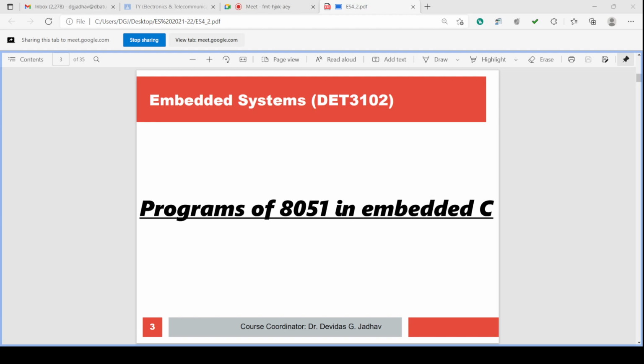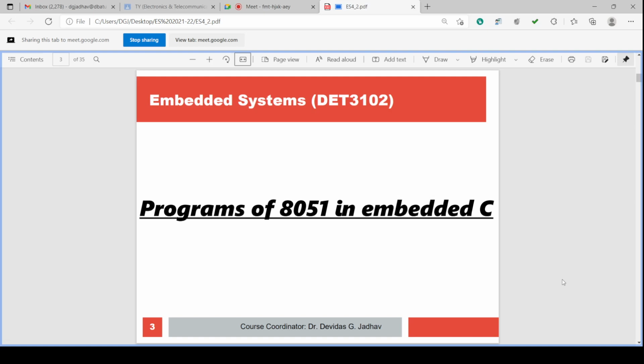So let us have the programs of the embedded C language. As you know, we are running parallelly the Keil Microvision 5 package introduction and its details, and also the embedded C programs. So we'll parallelly learn this.